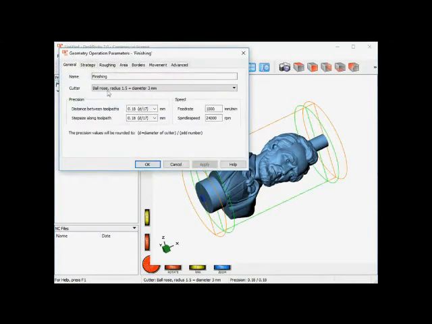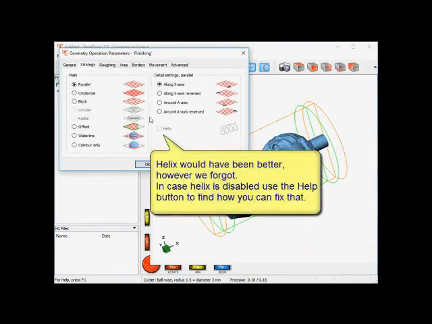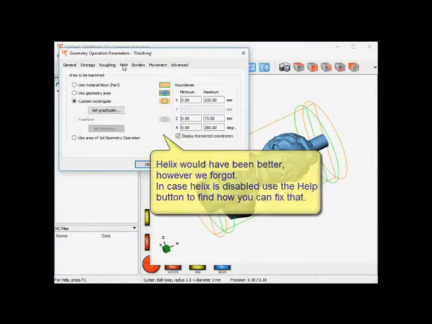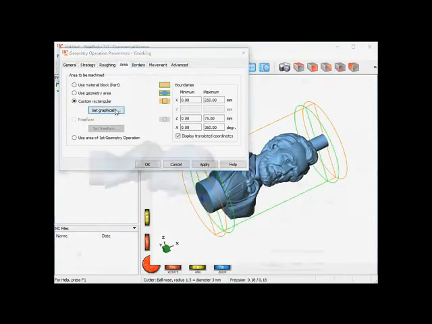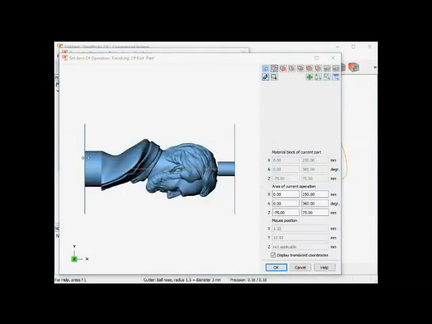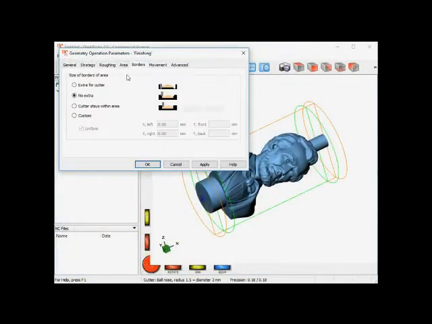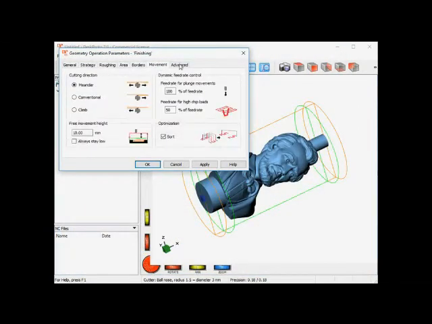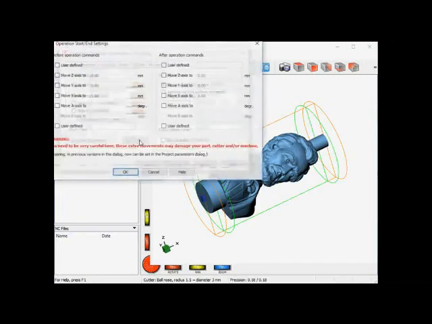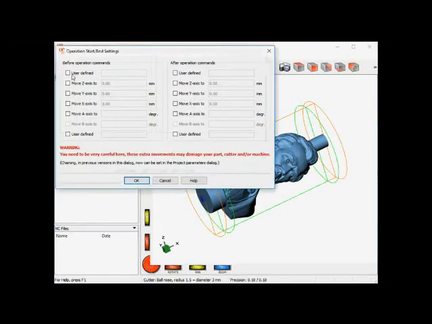Here are the finishing settings. Same change for the strategy, around A-axis reversed. Nothing here. Also this one needs to be smaller even, as I do not want my 3mm cutter to machine the vertical surface below the statue. So here I am for the finishing operation. No borders, movement, advanced. Here again the Y is 0 command added.